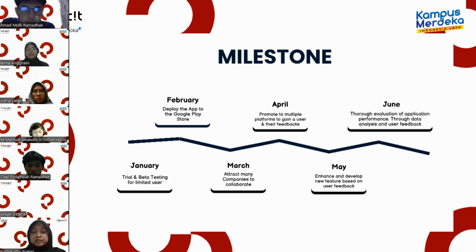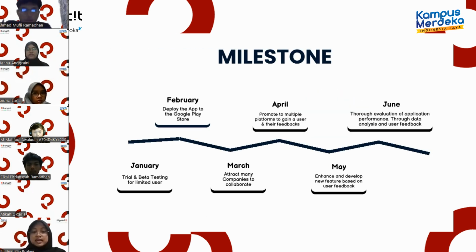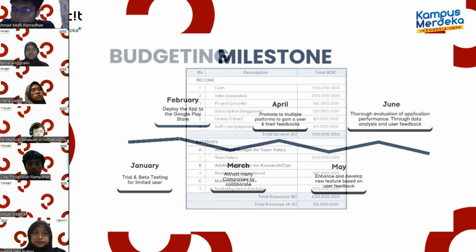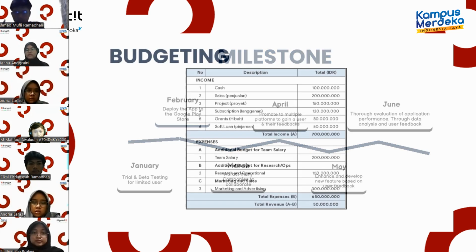Next, in March, our focus is on attracting companies for collaboration. By April, we concentrated on promoting the app across multiple platforms. In May, using the feedback we had gathered, we worked to enhance the app by developing new features. Finally, in June, we conducted a true evaluation of the app's performance.